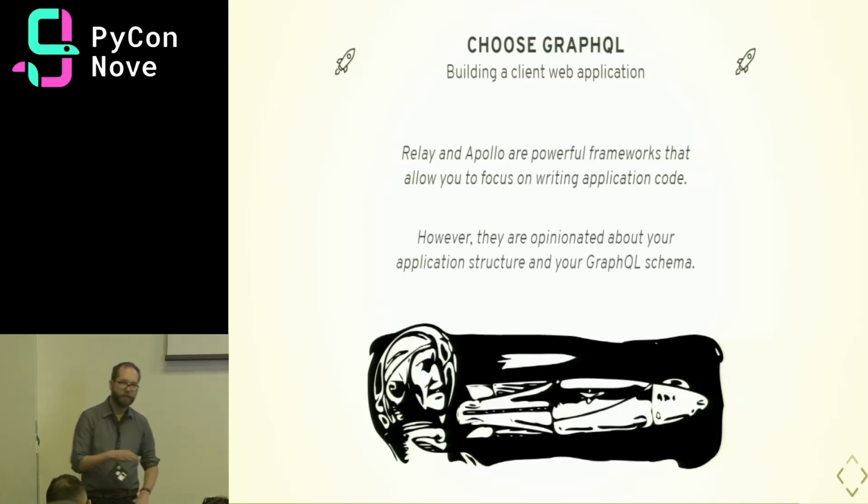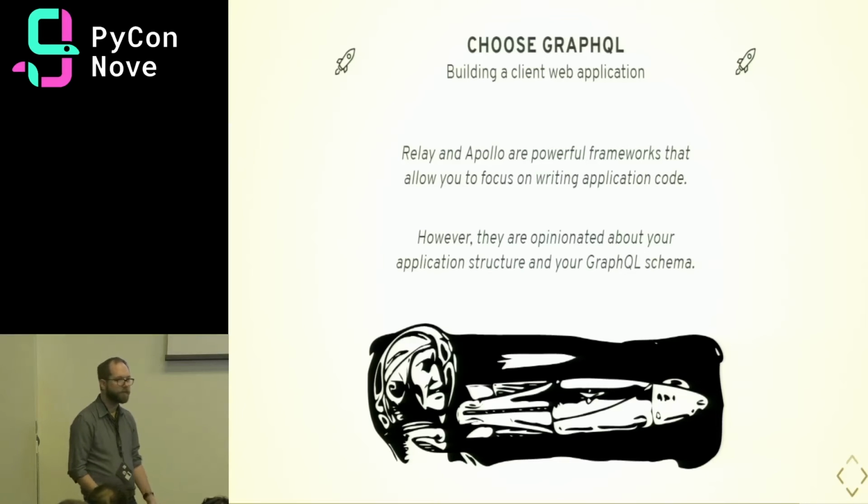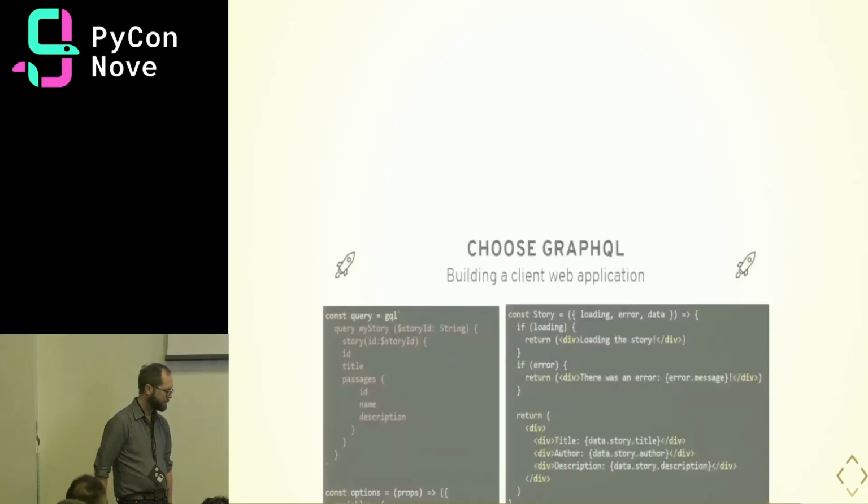These frameworks are a little bit opinionated, though, so you might need to structure your API to serve them. You might need a globally unique ID for each of the types, which Graphene can help you with. But that helps reduce the complexity for caching on the front end by a lot. You might also need pagination for Relay using a connection pattern, which can be a little bit confusing at first, but it's useful as a tool to build your API.